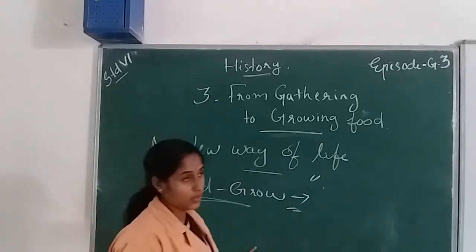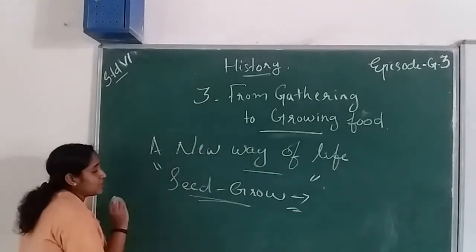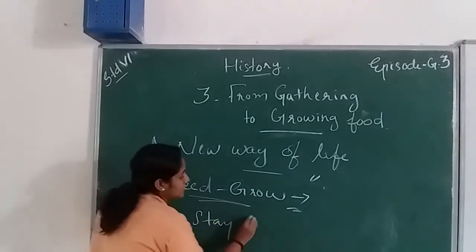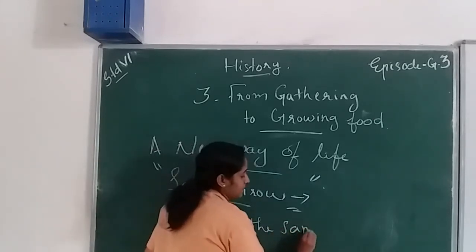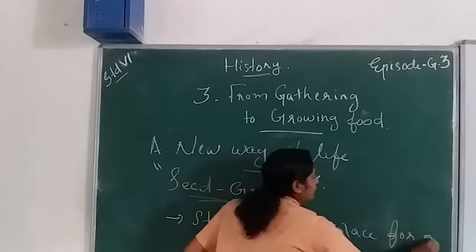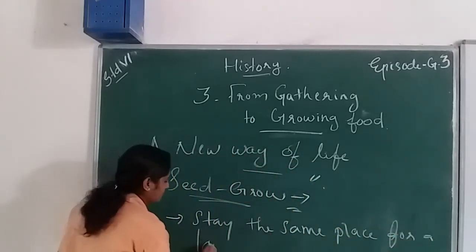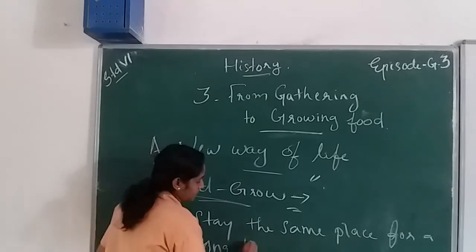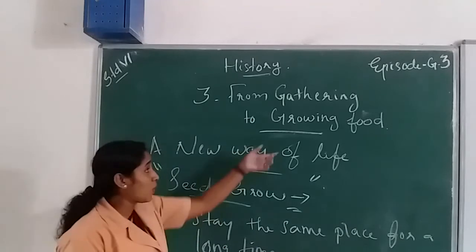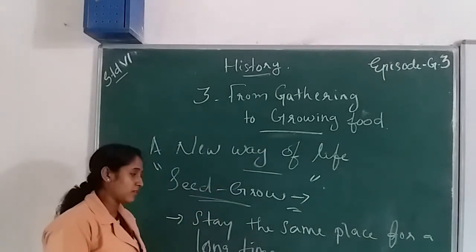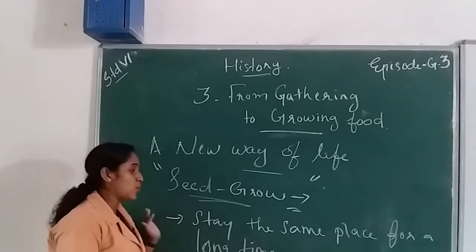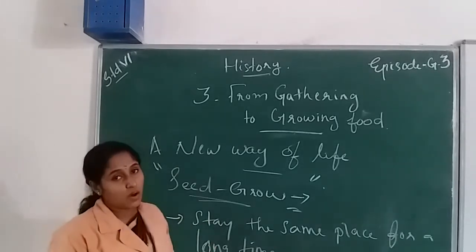Because of growing food or farming, the early humans wanted to stay in a place for a long time.